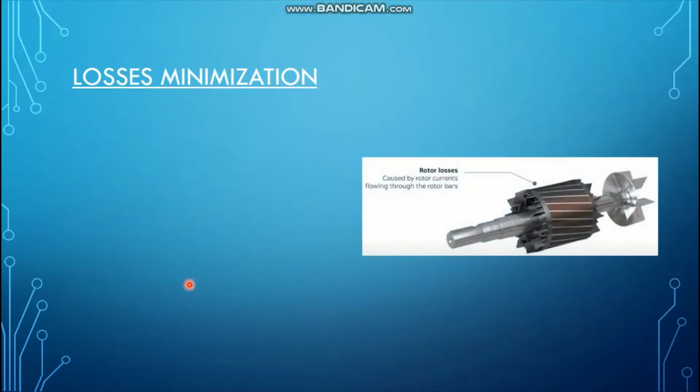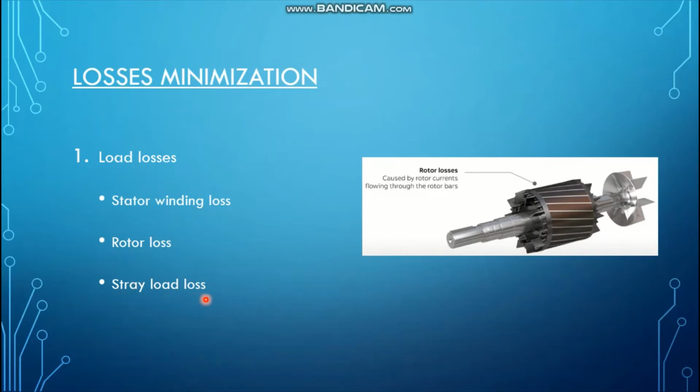Now we are going to see the load losses, right? There are three main types of load losses. One is the stator winding loss, second is the rotor loss, and third is the stray load loss. The stator winding loss, which can also be called I square R loss, is present due to the passage of currents through the resistance of the stator windings, right? These can be decreased by optimizing the stator slot design, along with having a very strong iron core to maximize the magnetic field strength, right?